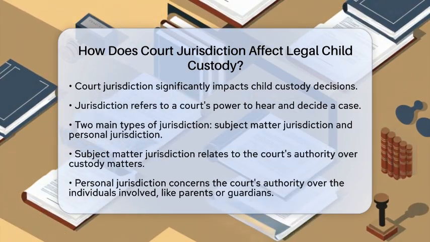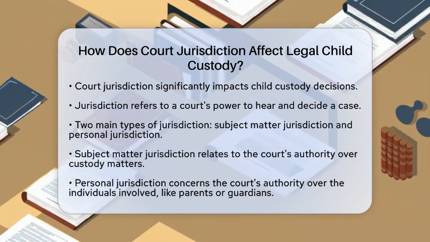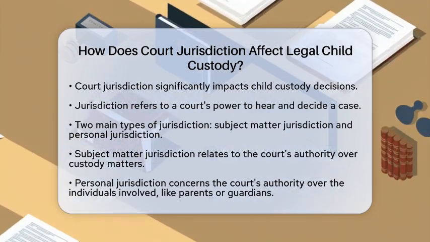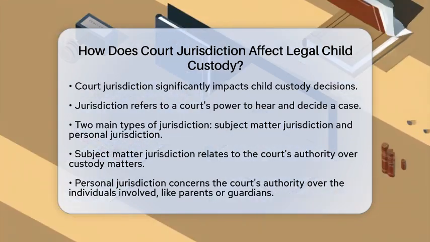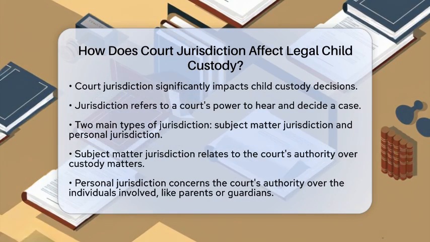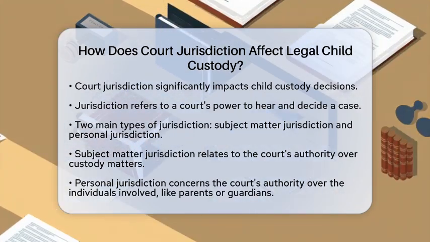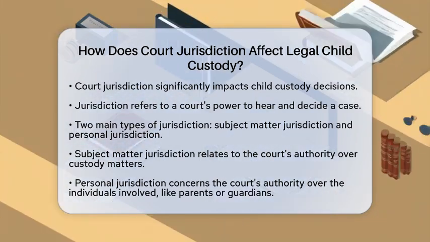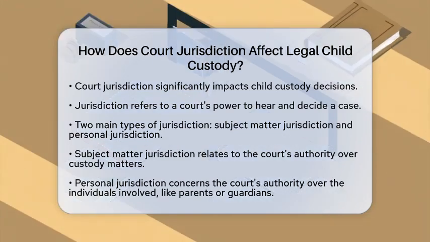For child custody, there are two main types of jurisdiction to consider: subject matter jurisdiction and personal jurisdiction. Subject matter jurisdiction refers to the court's authority to decide on custody matters in general. Personal jurisdiction is about the court's authority over the individuals involved, such as parents or guardians. A court needs both types of jurisdiction to issue a valid custody order.